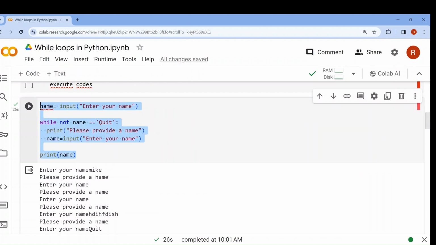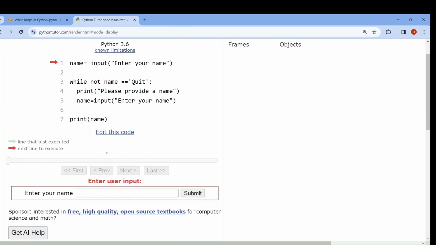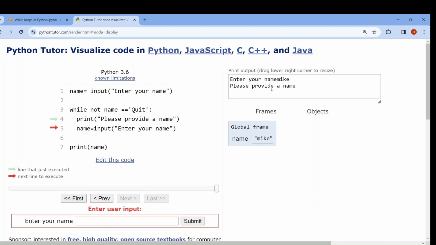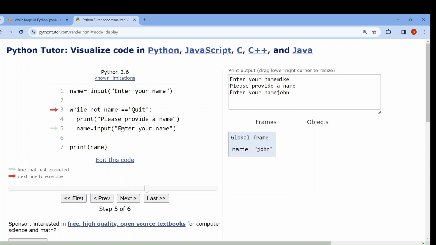Now let me visualize this code for you. See, first I have to enter a name. I give Mike and submit. Now while not name equals quit, yes, Mike is not equal to quit. That means the condition is satisfied. See, now again it will print, please provide a name. Now again you have to give an input. John. Now what will happen? It will continue in the loop.